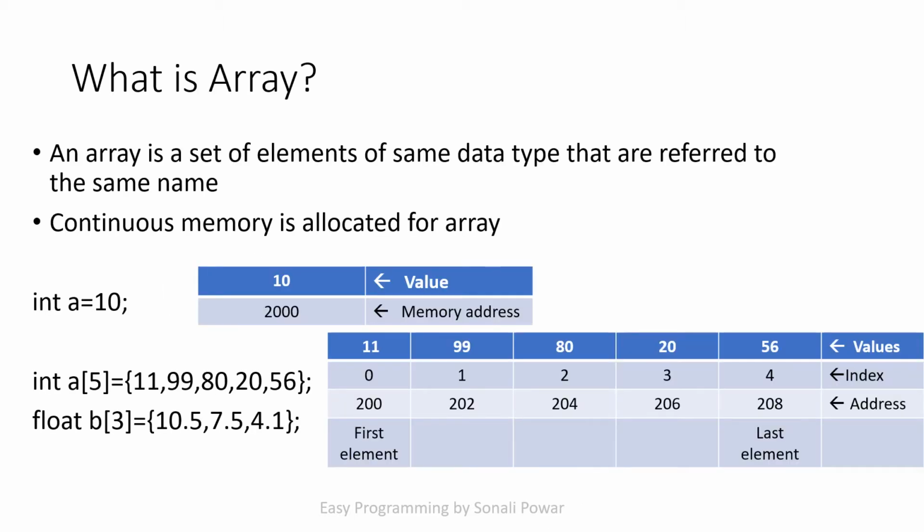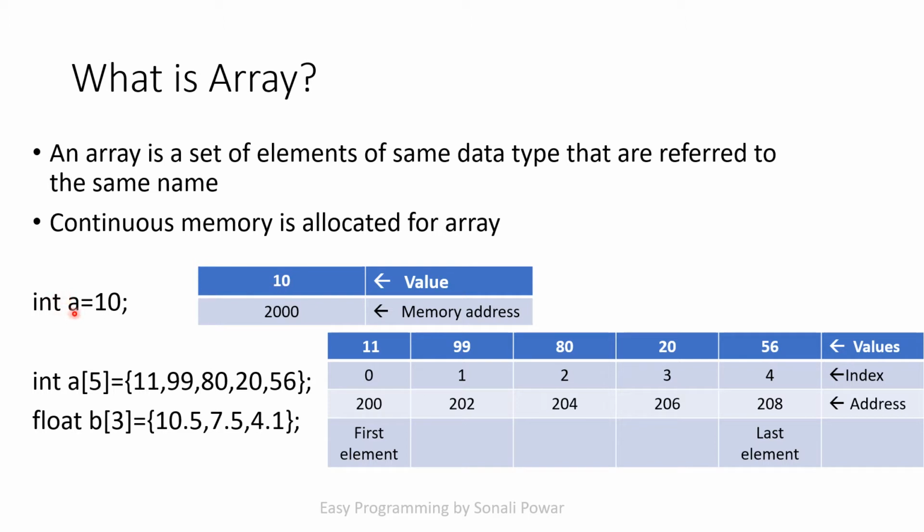First, we will see what is array. An array is a set of elements of same type that are referred to by the same name. Continuous memory is allocated for an array. We will see the meaning of these two statements. Suppose I have declared one variable, int a = 10. It will allocate the memory for a and set the value 10 at that memory location.